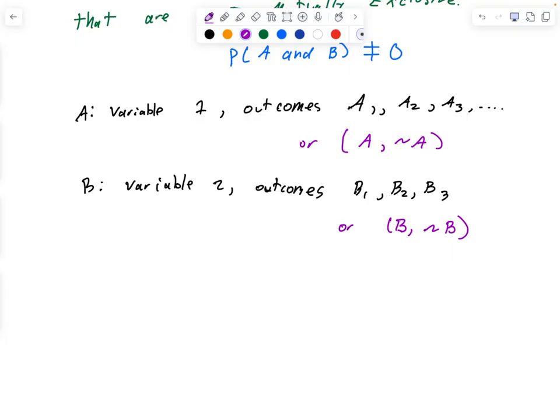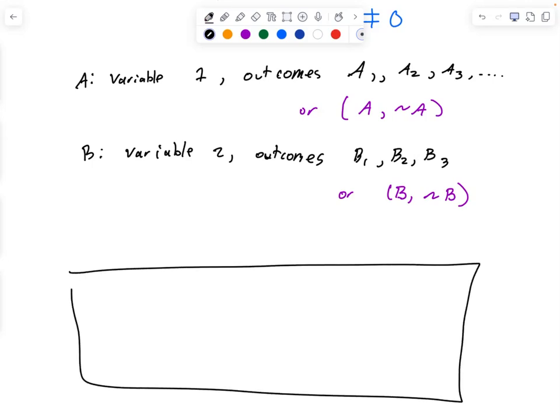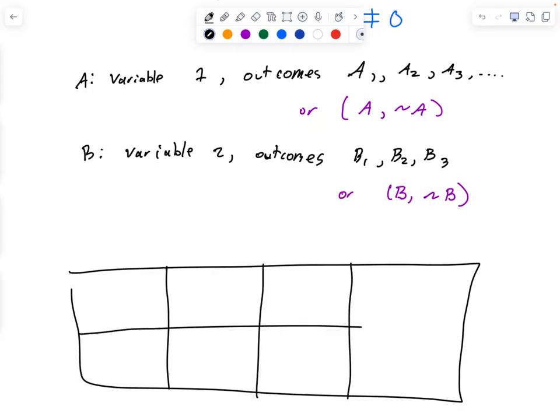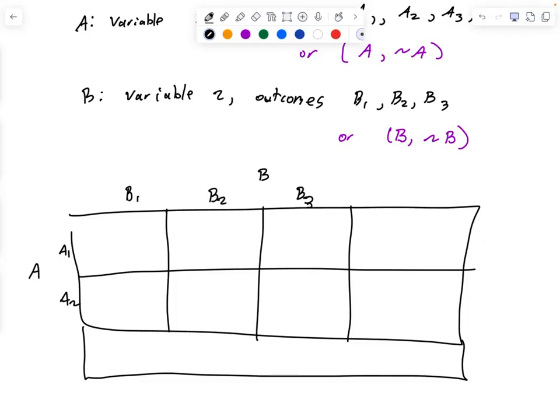So, just as a review: A, B, A1, A2, B1, B2, B3, total, total.